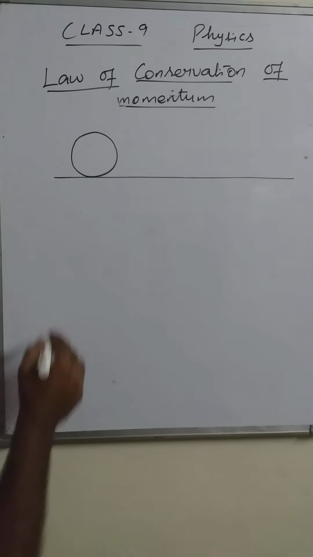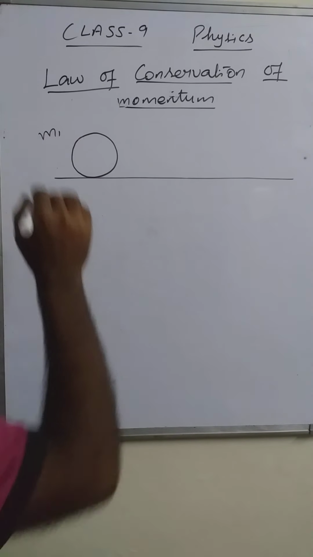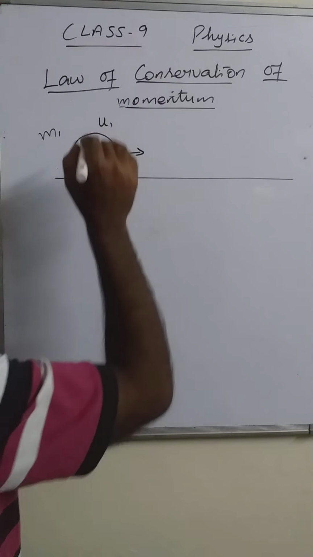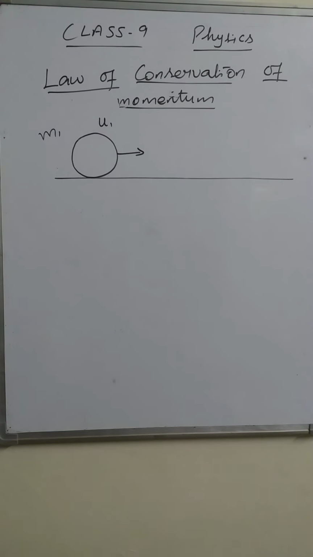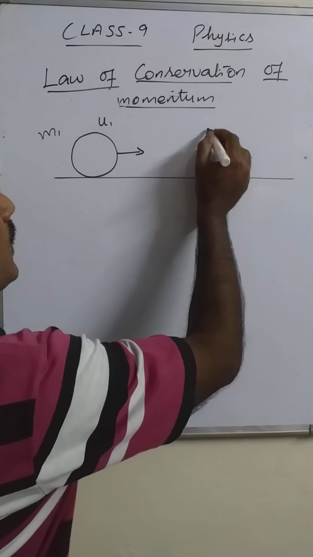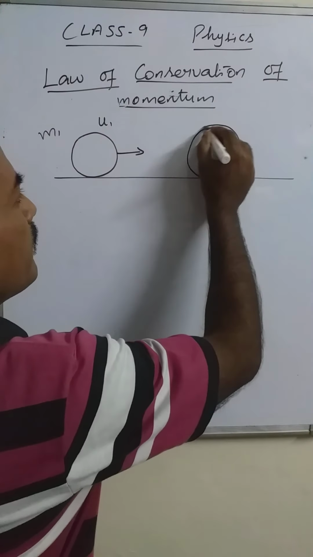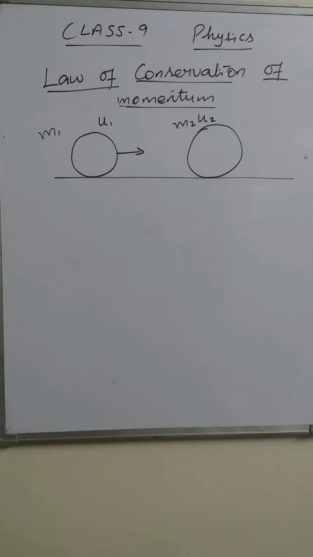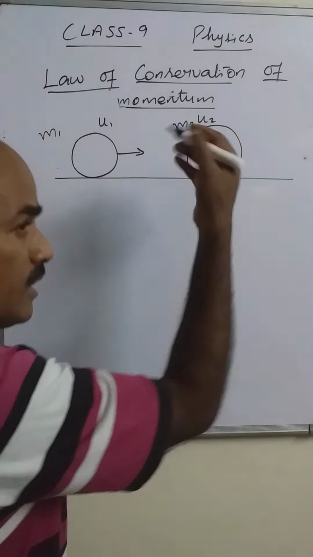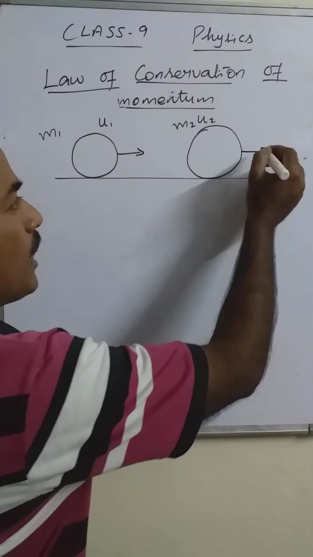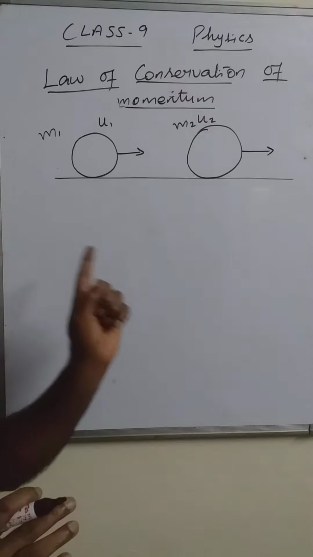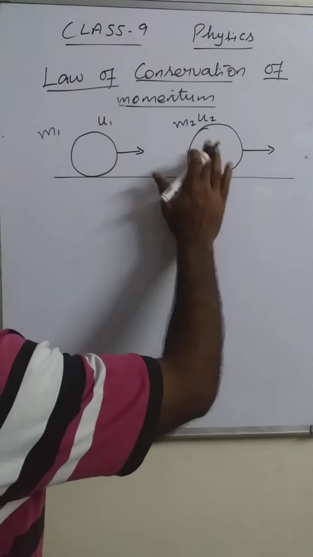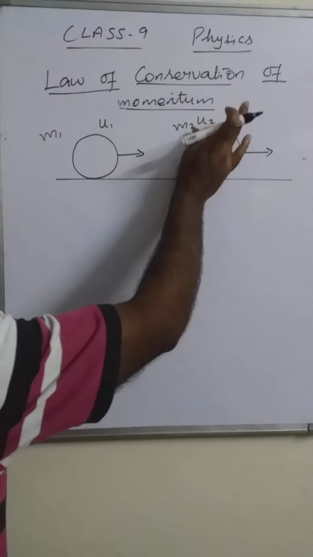This is the object having mass m1 moving with velocity u1, so its momentum is m1u1. Another object has mass m2 and is moving with velocity u2, having momentum m2u2. We are assuming that both are traveling in the same direction.